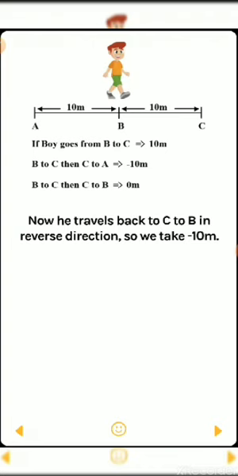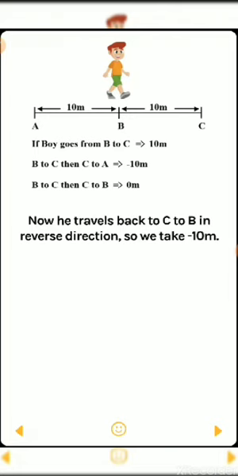If that fellow is coming back from C to B, then we have to take the negative sign, so minus 10 meter. If the boy goes from B to C, it is 10 meter. If B to C, then C to A, it is minus 10 meter.